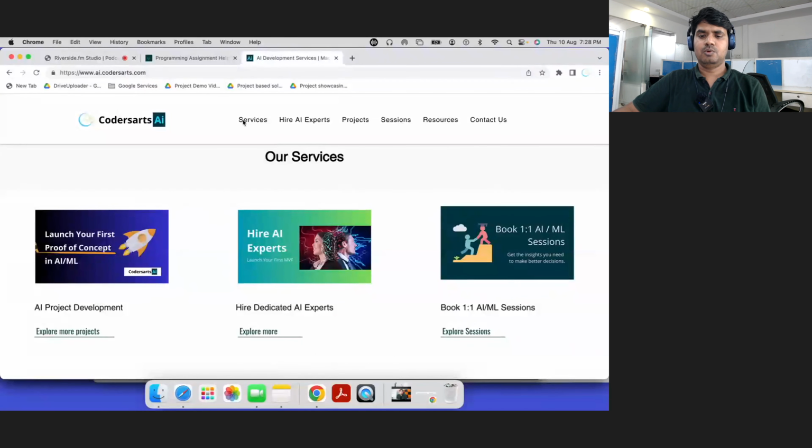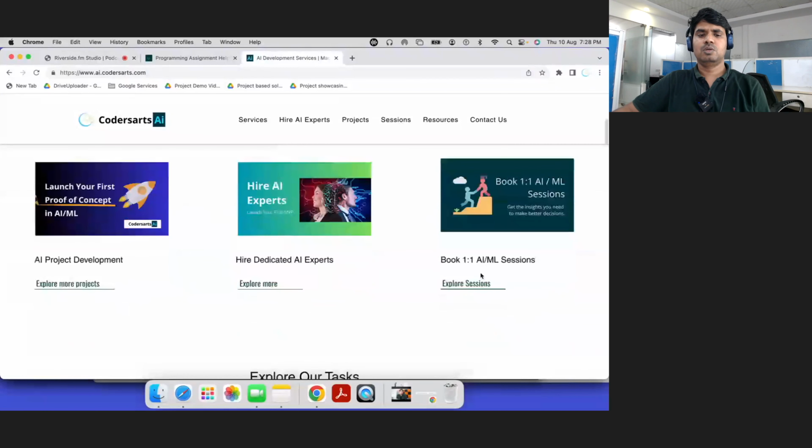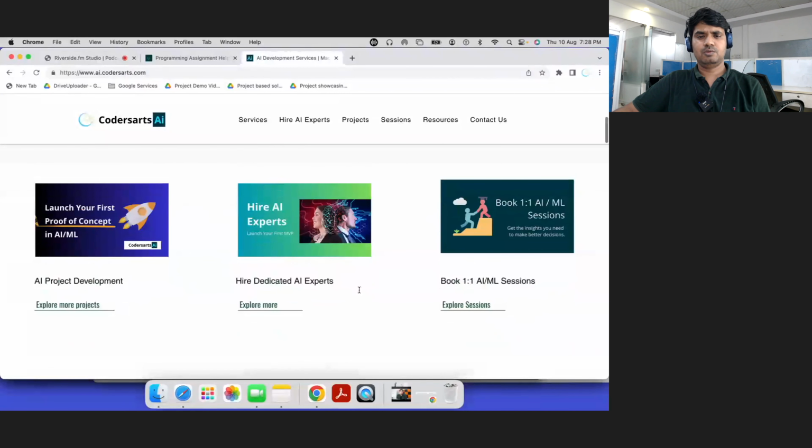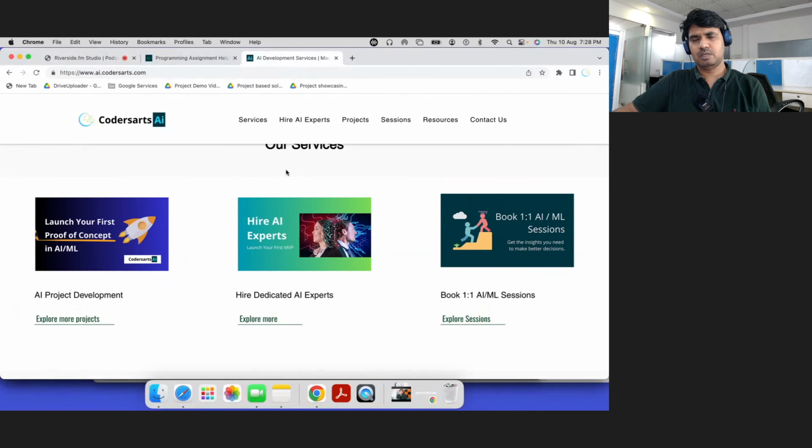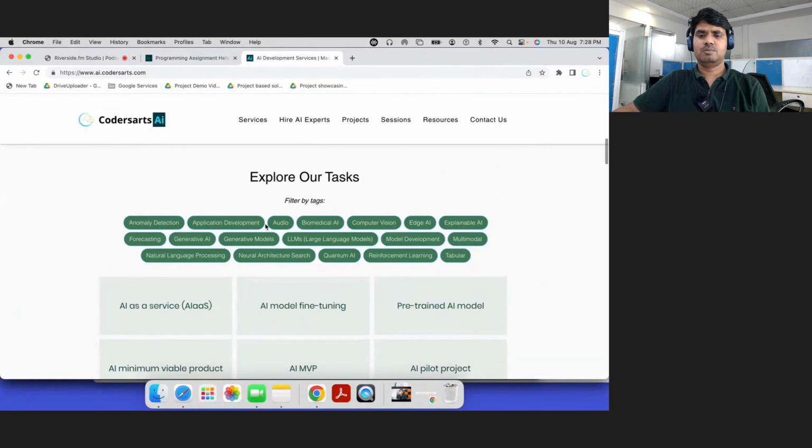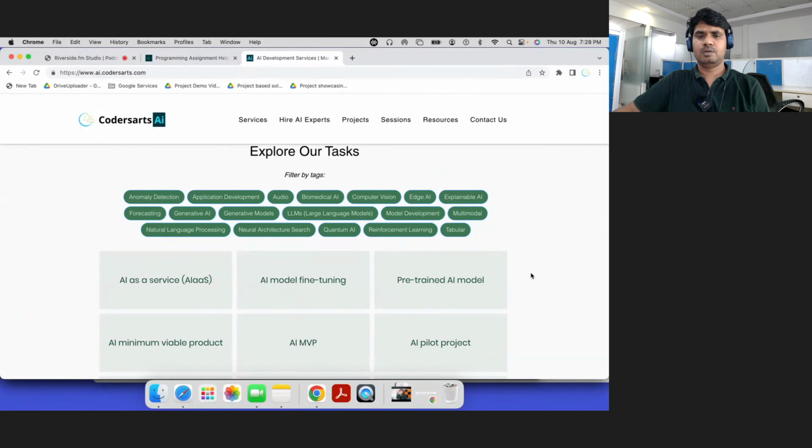The third one is book a one-on-one AI session. If there is no long-term project and you only need some hours, just to get things right, or to check whether you are on the right path or not, you can book a one-on-one session. And these are the different types of tasks that are possible, so you can also explore this part.